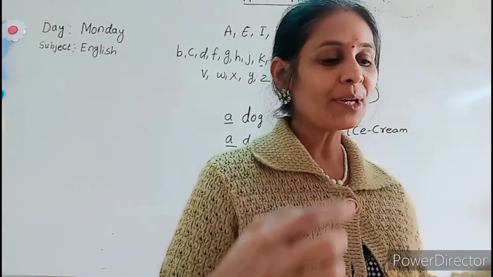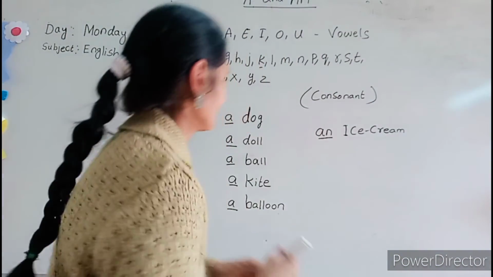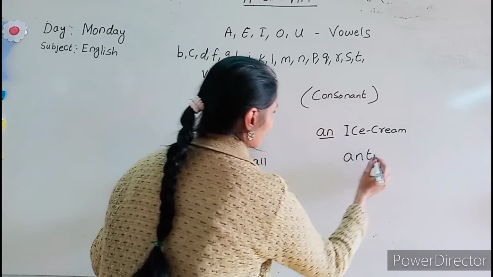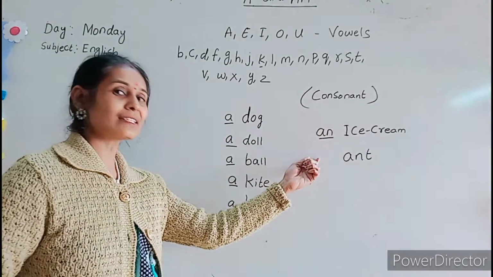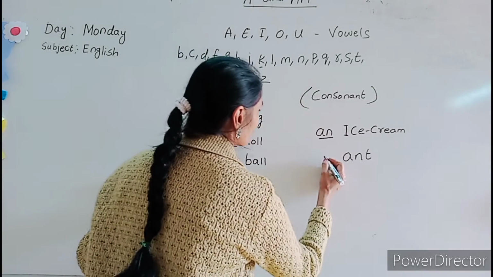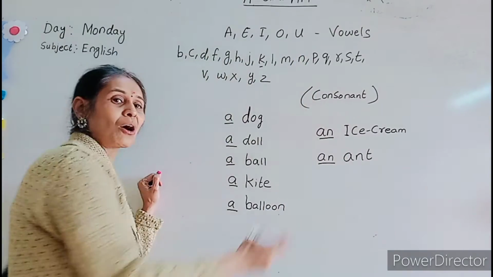A-N-T, ant. Now tell me, before this spelling, what we will insert here, beta? Yes, an. Very good, because A is related to vowel sound.